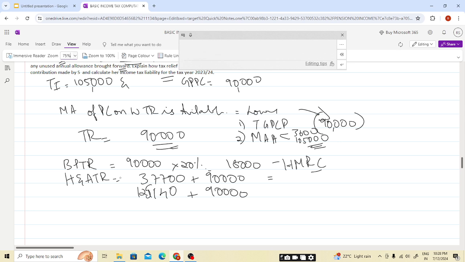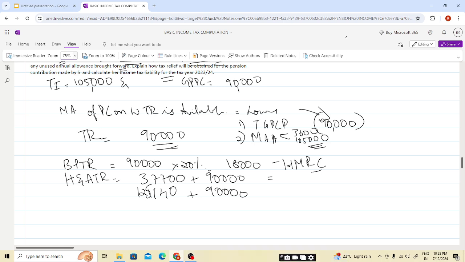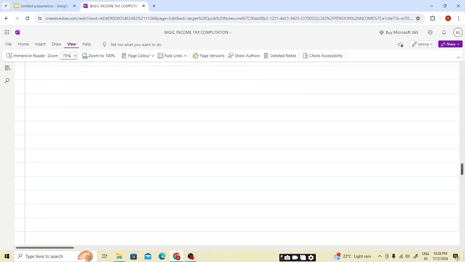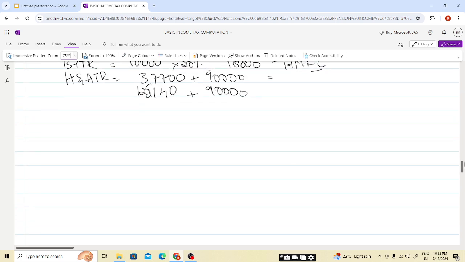Now we'll be calculating the income tax liability, students, the same way as we used to do, the normal way. Now we'll be calculating the non-saving income, saving income and dividend income. So trading income will be 105,000, no saving income, no dividend income.